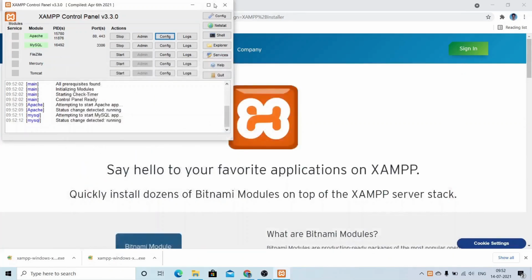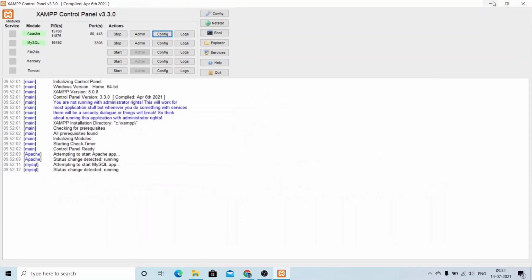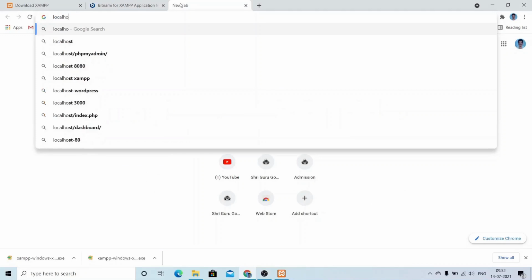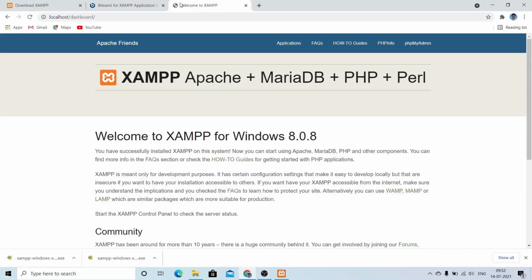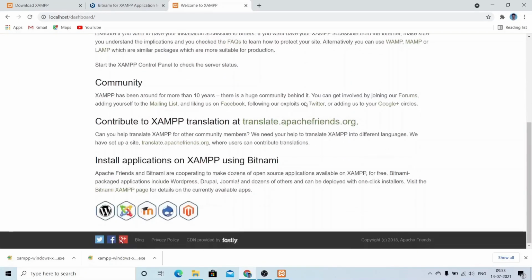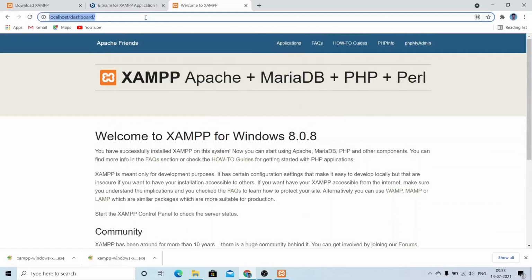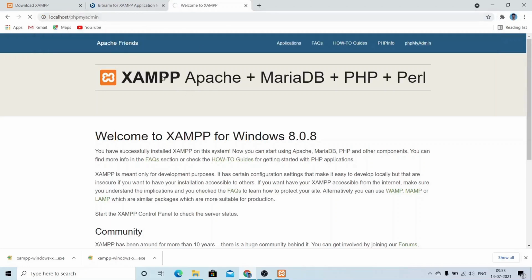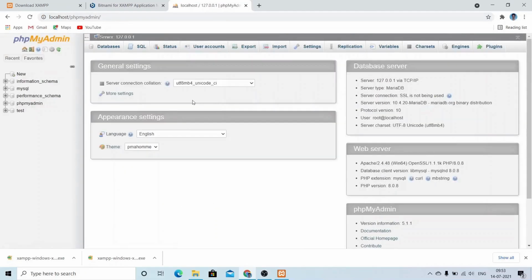To make sure that XAMPP is successfully installed, go to your browser and type localhost. Then this page shows that Apache, MariaDB, PHP and Perl are installed in your XAMPP server. To access MySQL files, you just have to type localhost/phpMyAdmin. Then this screen comes up. In this way, we have successfully installed XAMPP on Windows.